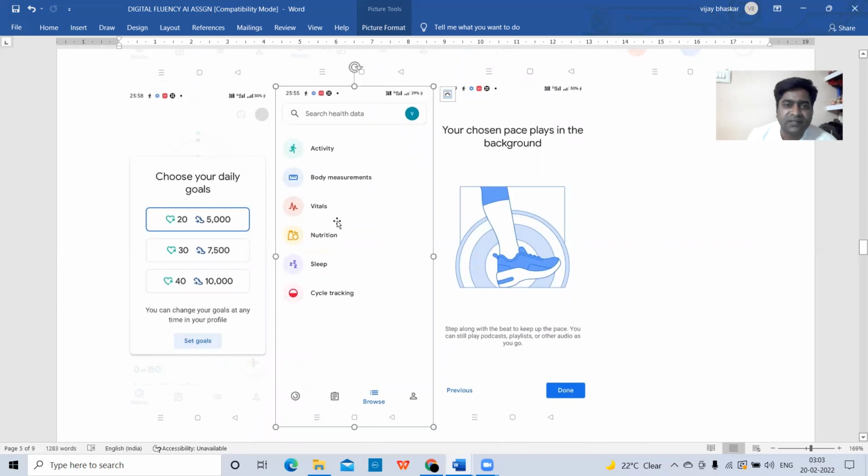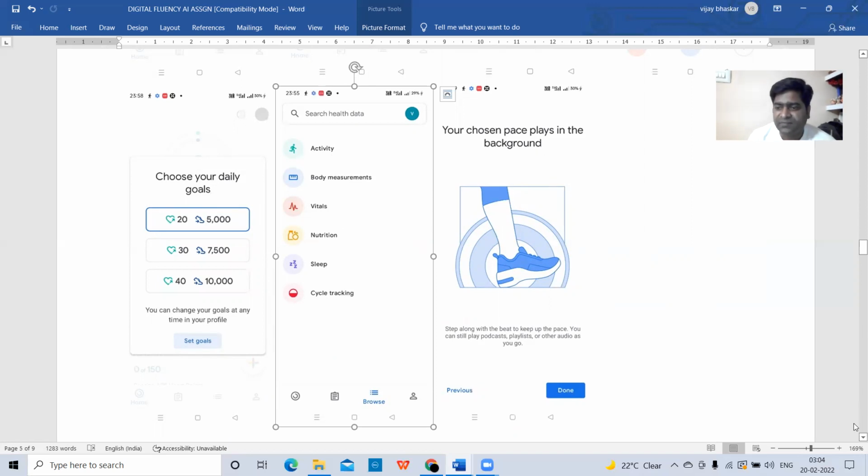See, other activities also you can measure in this app. What are the other activities it will measure? Body measurements, vitals, your heart rate, all those things, and nutrition, sleep. So next, how many hours you are sleeping, and cycle tracking. So like this, different activities of yours will be tracked by this tracker. This is an activity tracker application. Okay. I am using Google Fit. In that Google Fit, all these activities will be tracked.